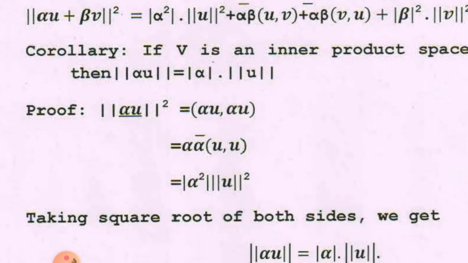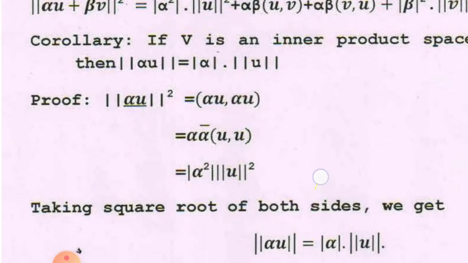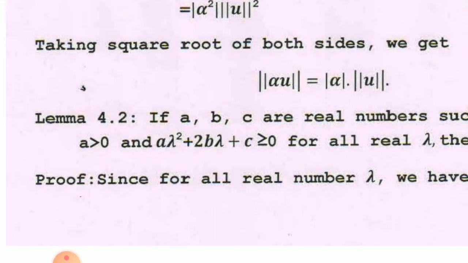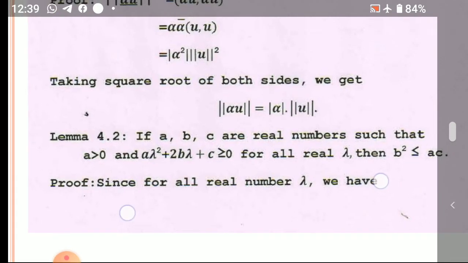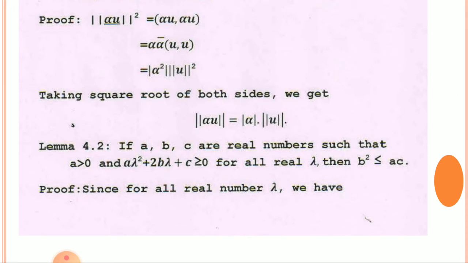Then we shall see Cauchy-Schwarz inequality. To see it, we shall see one result from real analysis. The result is: if A, B, C are real numbers, which is also important for MCQ, such that A is greater than or equal to 0 and A lambda square plus 2B lambda plus C is greater than or equal to 0 for all real lambda, that means lambda is a real number, then B square is less than or equal to AC.